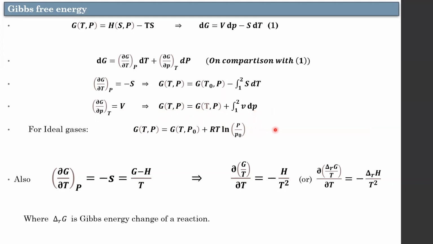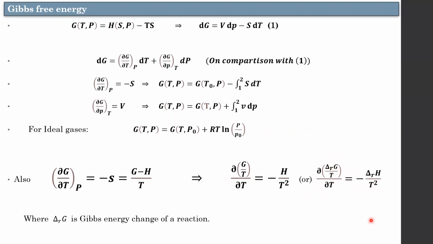For ideal gases, PV is equal to nRT. Substitute V as RT by P and differentiate, and you will get this expression. And also using this expression, in place of entropy, you can substitute G minus H by T. By further solving, you will get the partial derivative of delta G of reaction by T with respect to temperature is equal to the enthalpy of the reaction by T squared. Knowing the enthalpy of reaction, you can get the Gibbs energy of the reaction.